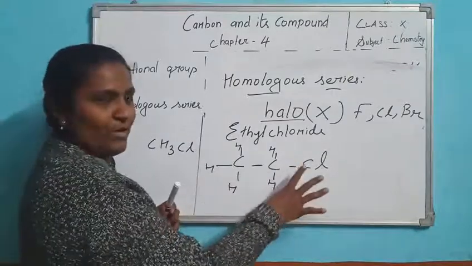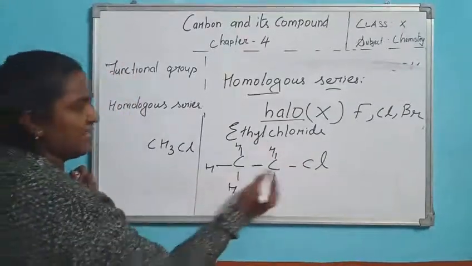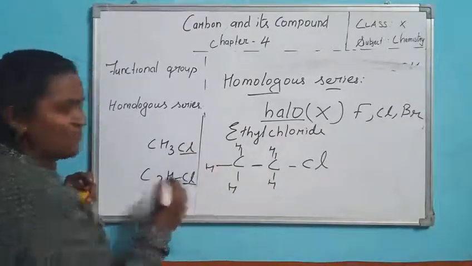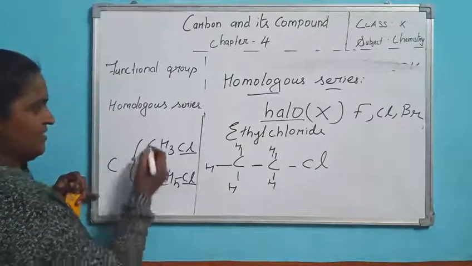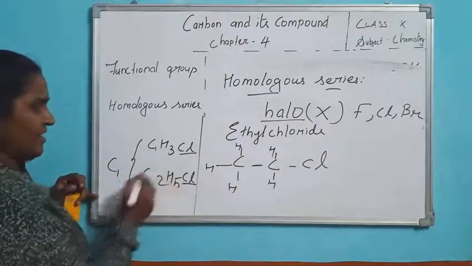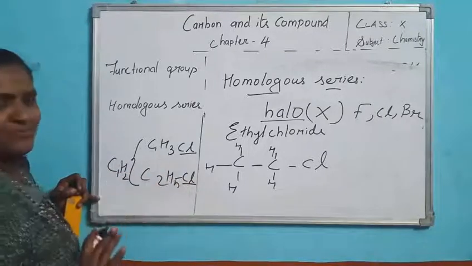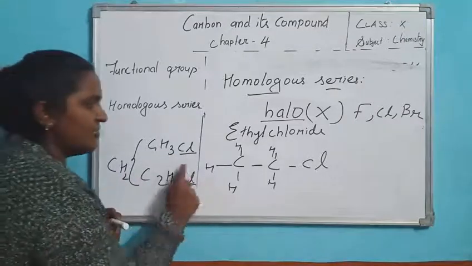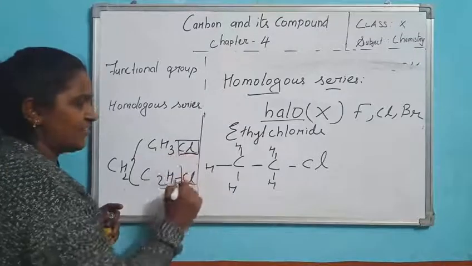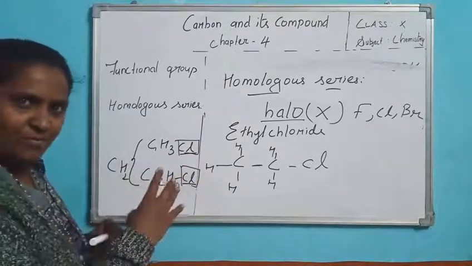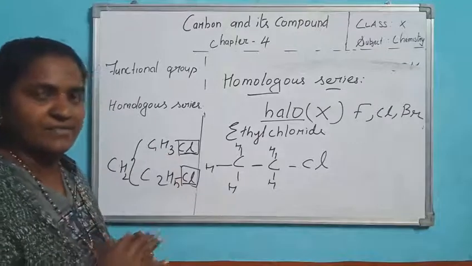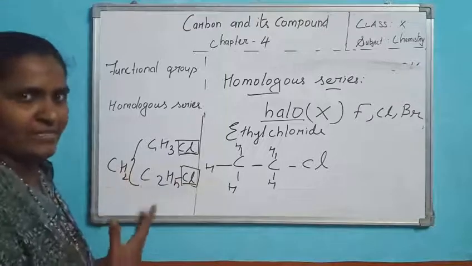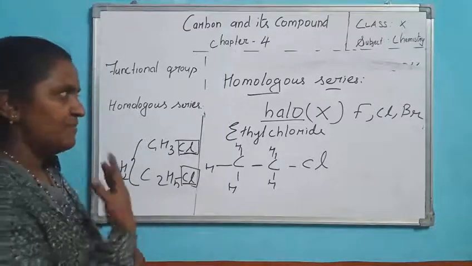Now what is this? Ethyl chloride. And the formula says C2, hydrogen how many? H5, Cl. Similar functional group. And the difference is 2 minus 1 is 1, hydrogen 5 minus 3 is 2. So the difference is CH2. The adjacent group difference is CH2 with a similar functional group. Here also halogen is the functional group. They will have similar chemical properties but different physical properties because carbon is more, so the melting point and boiling point increase. These are examples of a homologous series.